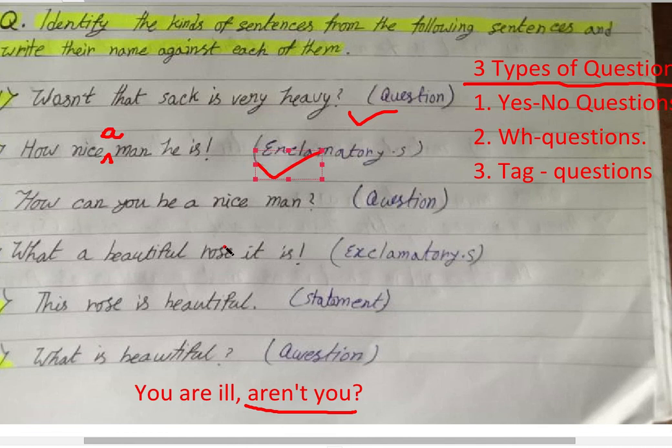Okay. How can you be a nice man? Question. Okay. What a beautiful rose it is. Exclamatory. Okay. The rose is beautiful. Statement. What is beautiful? Question. Okay. This is another practice session on the types of sentences.